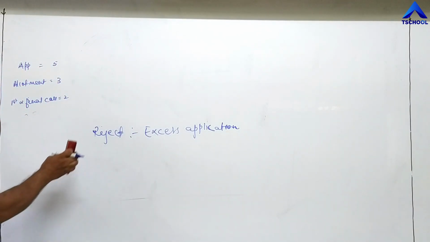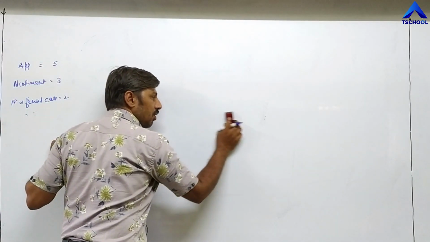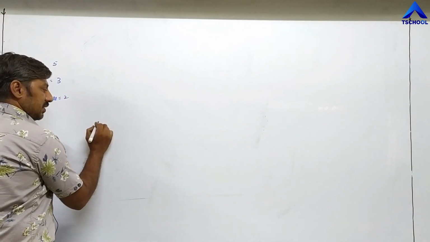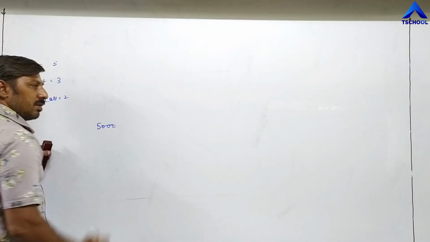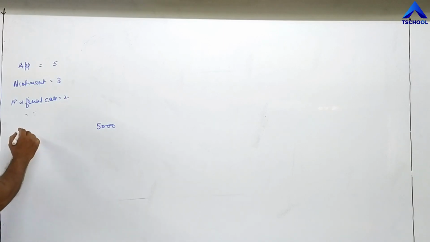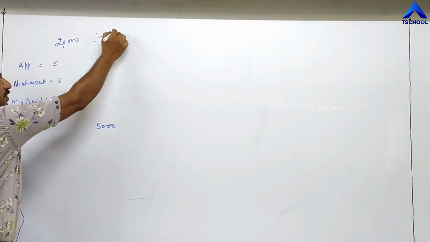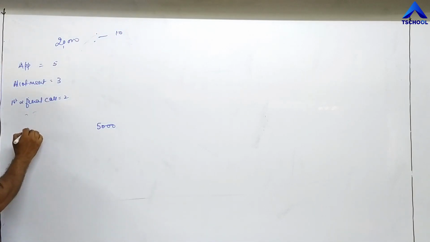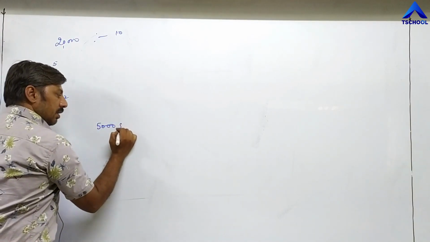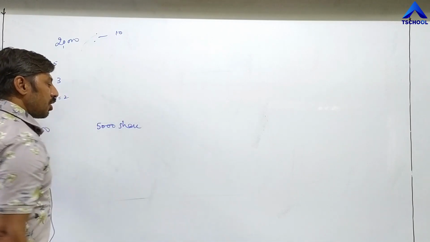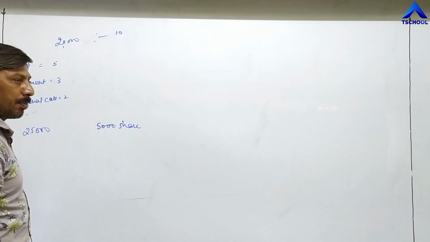In our example, the excess application is for 5,000 shares, because the company is issuing 20,000 shares but applications were received for 25,000 shares. The difference is 5,000 shares, which cannot be allotted, so the company has to reject these applications.